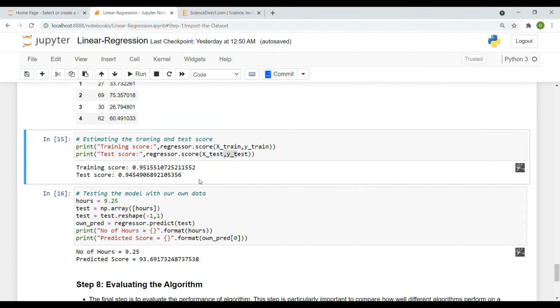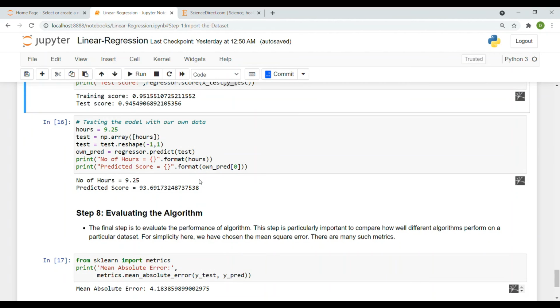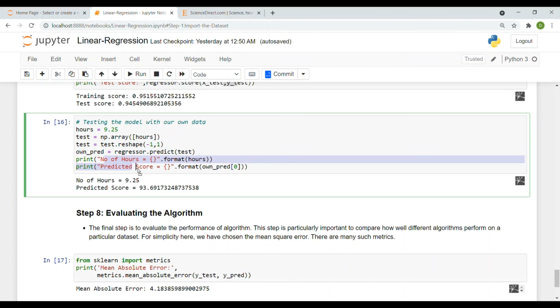And then let's test the model with our own data. That is, if a student studies 9.25 hours, what score can he or she get? That's our actual motto. So the hours is 9.25, and we have used regressor.predict, and we get the predicted score by feeding in the number of hours.